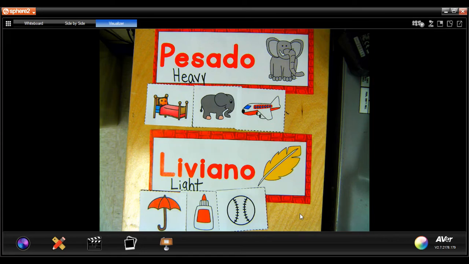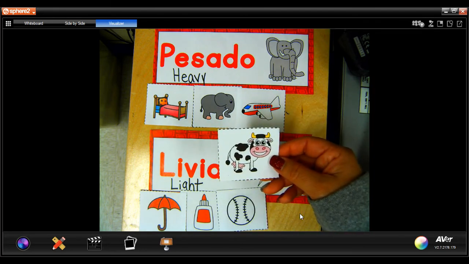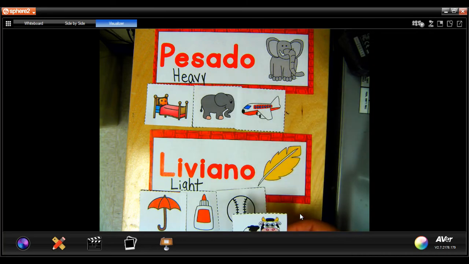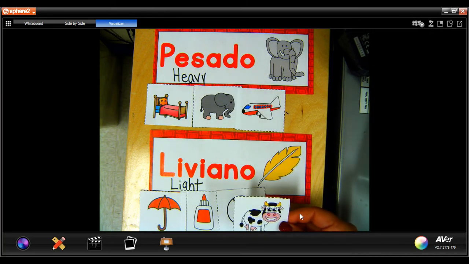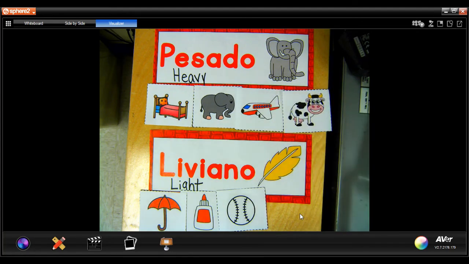Okay. So now let's look at this one. This is a cow. Is the cow very heavy or very light? The cow is heavy, right? You can't pick it up. Not even your dad can pick it up with one or two hands. It's very heavy.